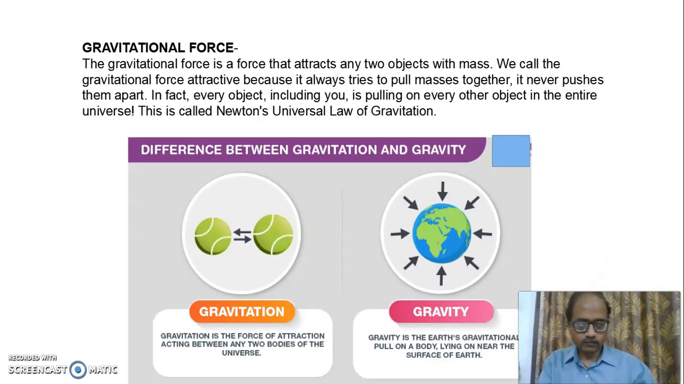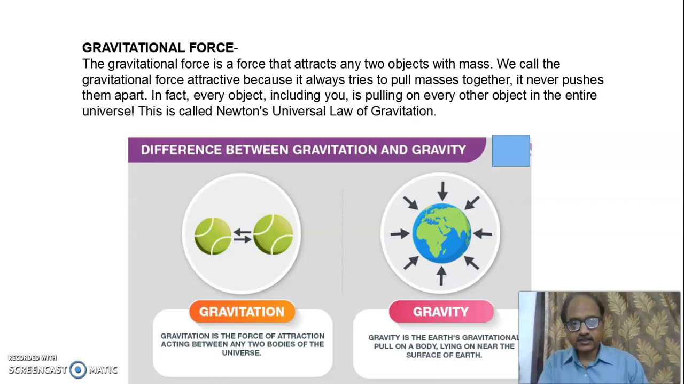Gravitational force. When the object is released, it goes down. That is an example of gravitational force, because Earth is pulling every object towards it. The gravitational force is a force that attracts any two objects with mass. We call the gravitational force attractive because it always tries to pull masses together. It never pushes them apart. In fact, every object, including you, is pulling on every other object in the entire universe. This is called Newton's universal law of gravitation.